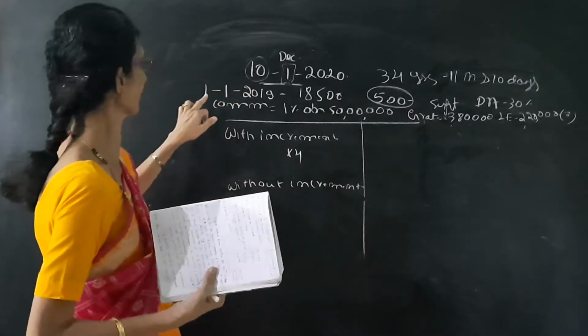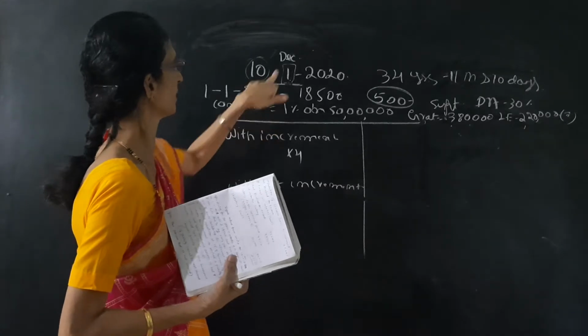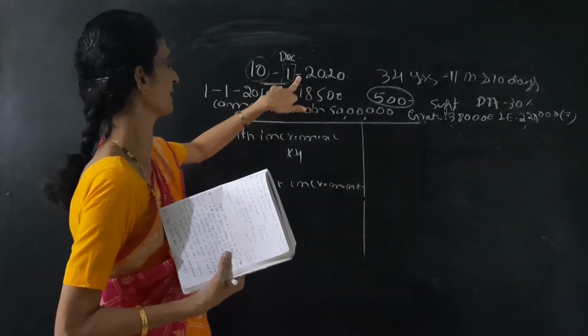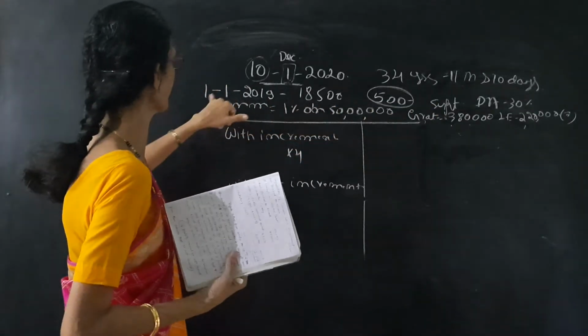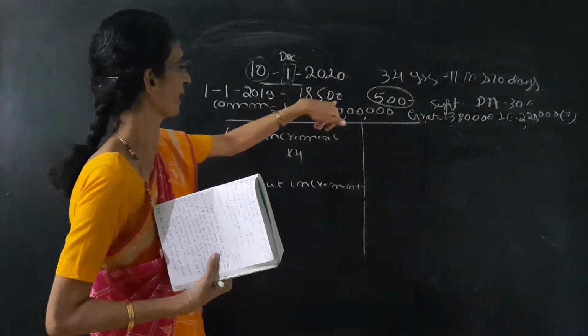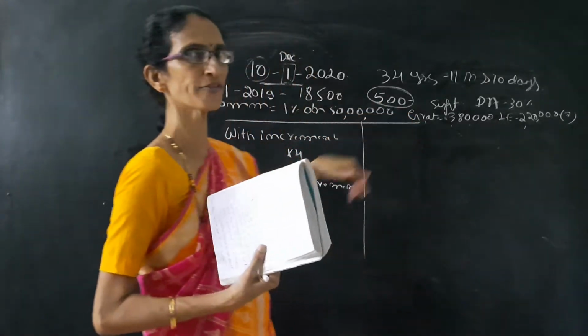Then what is the amount of increment? The basic is given on 1/1/2019, retired on 2020 December, and the increment is in the month of September. So on 1st September there will be an increment of 500.